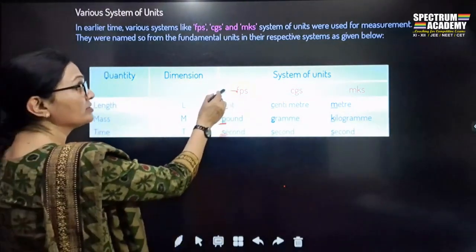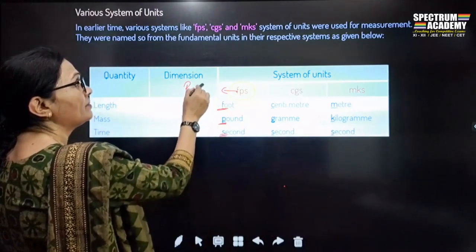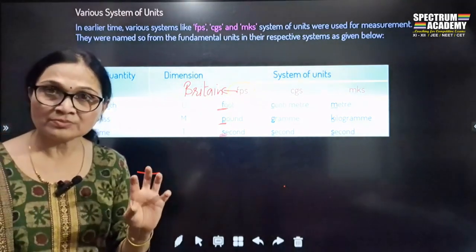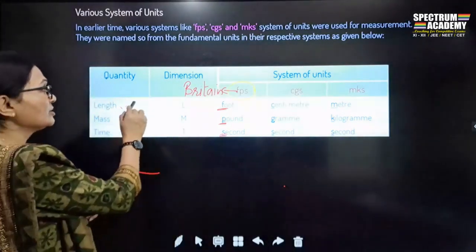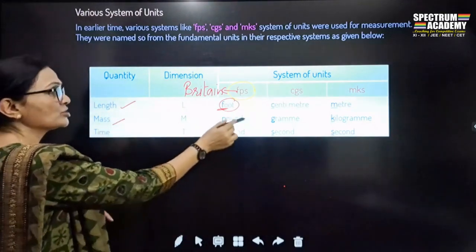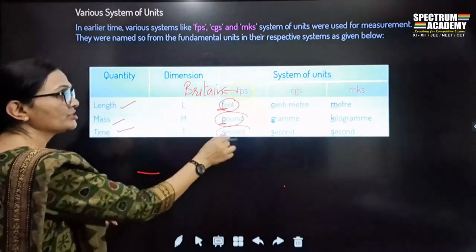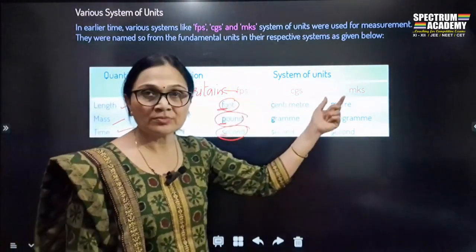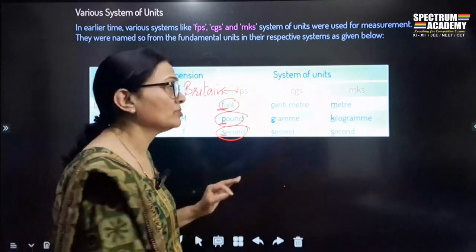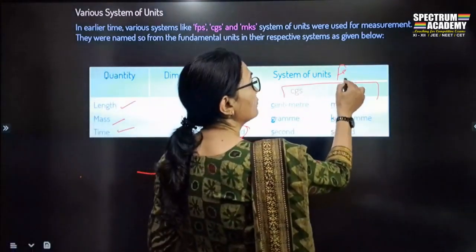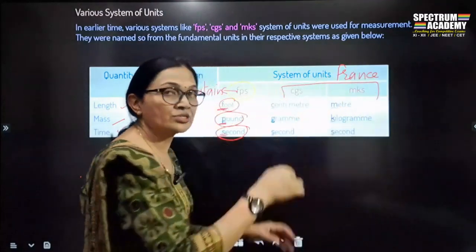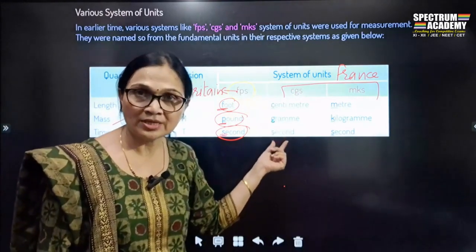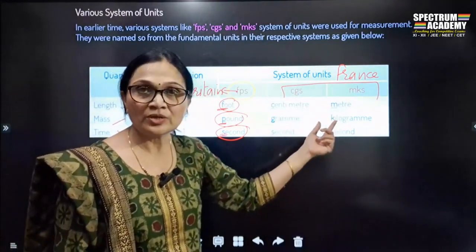This system FPS is a Britain system. इसकी origin कहाँ पर है? It is in Britain. The length was measured in foot, the mass is measured in pound, and the time is measured in second. In which system? FPS system. Whereas CGS system and MKS system are the systems whose origin is in France. इसका origin कहाँ से है? France से. ये जो है CGS is centimeter, gram and second, and MKS is meter, kilogram and second.